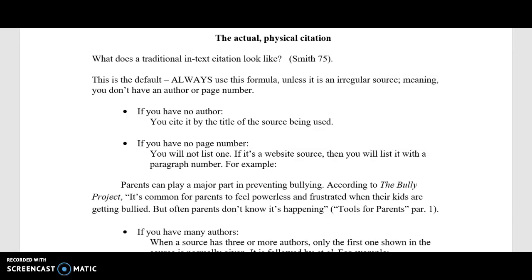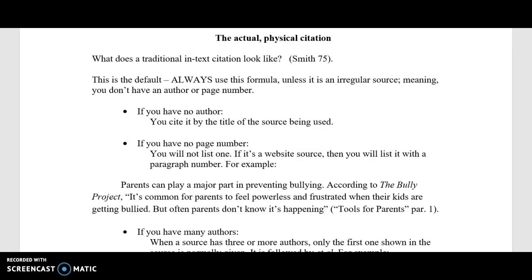On to part 3 of MLA Style, the actual physical citation. So let's take a look at this and make sure we've got this down. What does a traditional in-text citation look like? In parentheses, we see the author's last name, one space, and then the page number, followed by the end of the parentheses and then the proper punctuation needed.